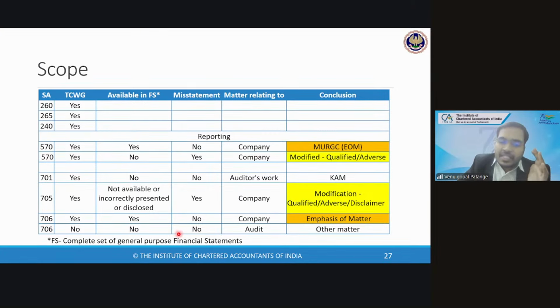Last, SA 706 other matter: you don't discuss with those charged with governance because the matter is not relating to the company. It mostly relates to the audit, like consolidation, resignation, new auditor, previous auditor, etc. It is not a misstatement either, because the fact itself is not in the financial statements, so there is no question of misstatement. You will report it as an other matter paragraph. So take a screenshot and keep it with you.